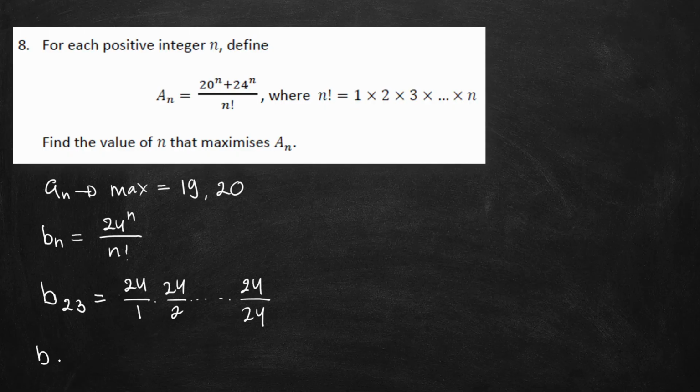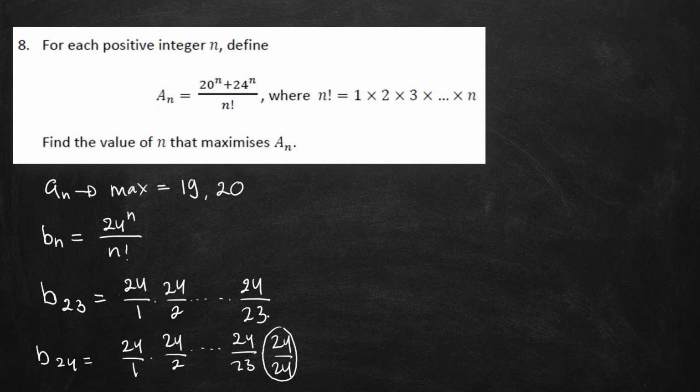Same thing with b24. 24 over 23 times 24 over 24. So the ratio here is already 1, so there is no difference between the value of B23 and B24. So we can conclude that the maximum value for B is reached when n equals 23 or 24.